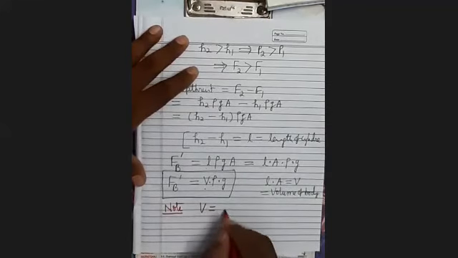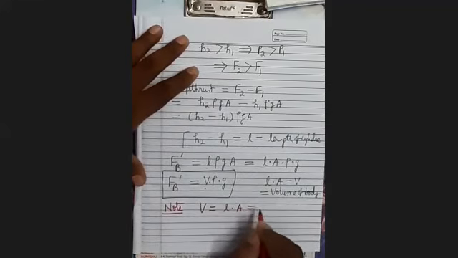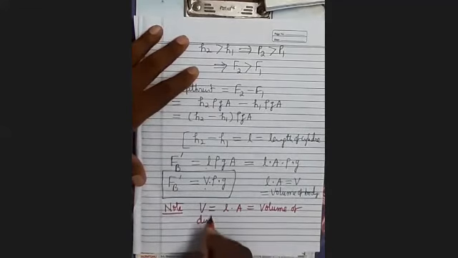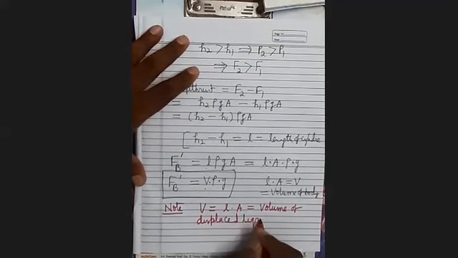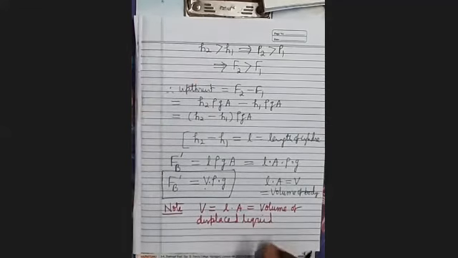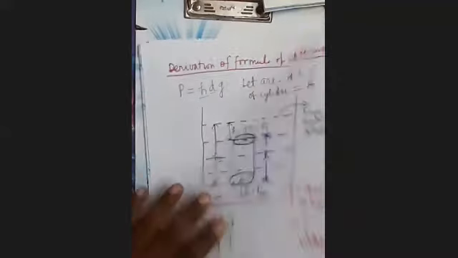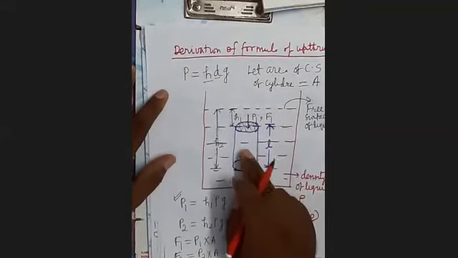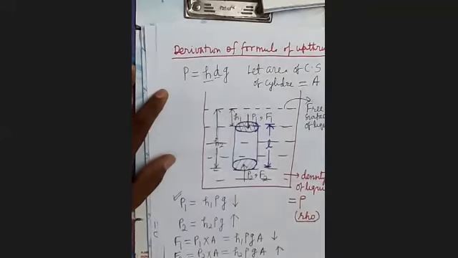V will also be equal to the volume of displaced liquid. And why is it the volume of displaced liquid? Because the body is totally immersed, therefore it will displace liquid equal to its own volume.